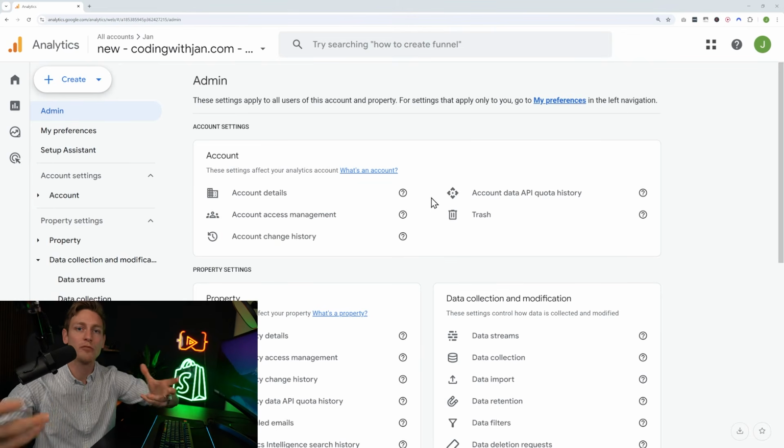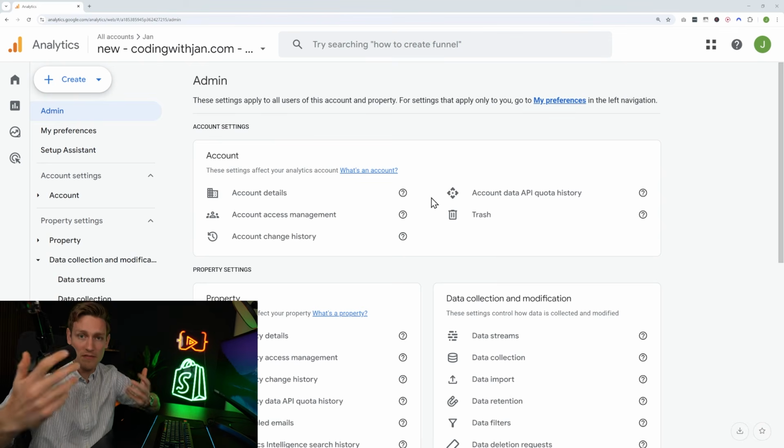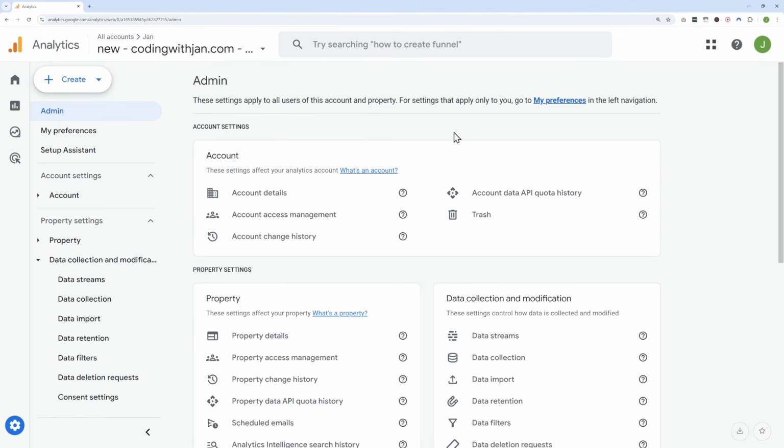Now, how to set up custom conversion events or events in general obviously depends a little bit on the platform you're using, but it usually follows the same format, and you can easily find this on Google for whatever platform you're using. I can quickly demonstrate this in Google Analytics because that's what we've been using before.